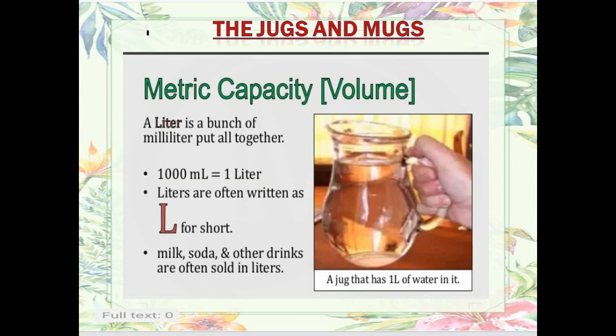That means what is a liter? It is a bunch of milliliters all together. That is, 1000 milliliters makes 1 liter. And liter is often written as L for short. Like when we take milk, 1 liter, soda water 1 liter, cold drinks also. Sometimes you get a 1 liter bottle of cold drink also. So that is often sold in liters.